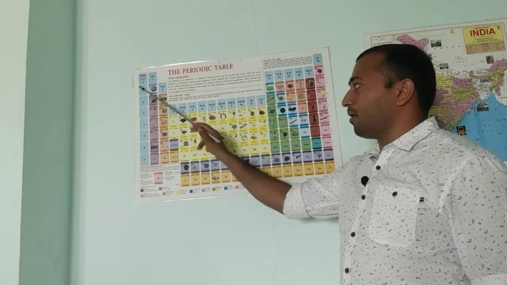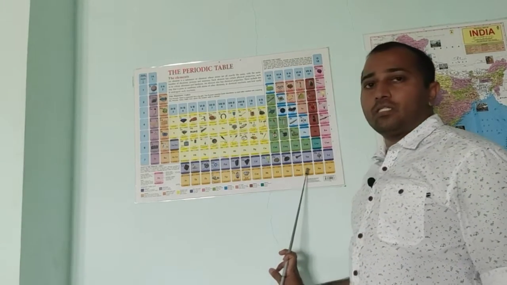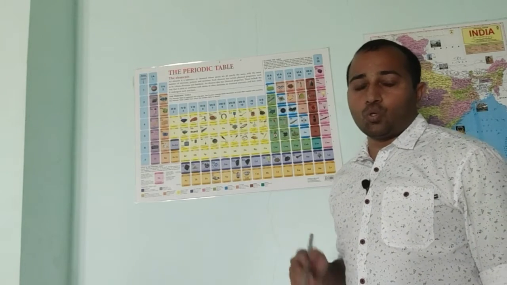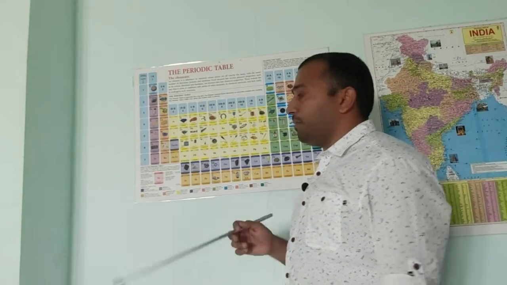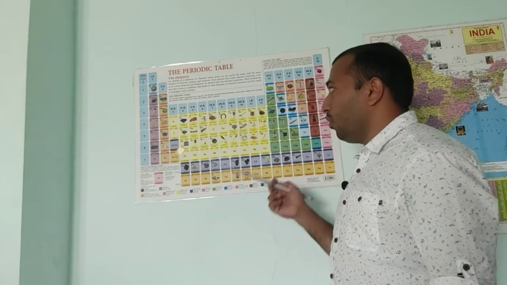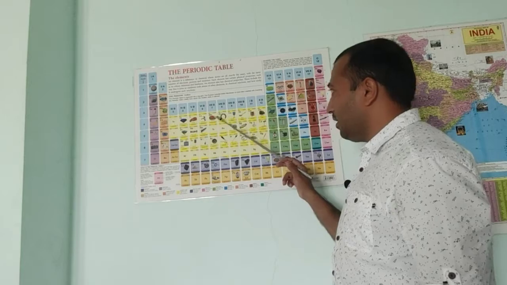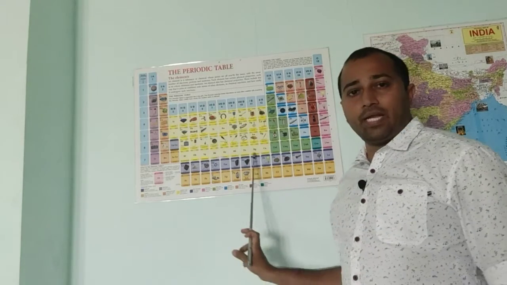We have a total number of elements, that is nearly 118. So please remember, in exams they will ask about the total number of elements and about each and every element. So please focus on this. We have groups and periods. So our periodic table consists of 118 elements.